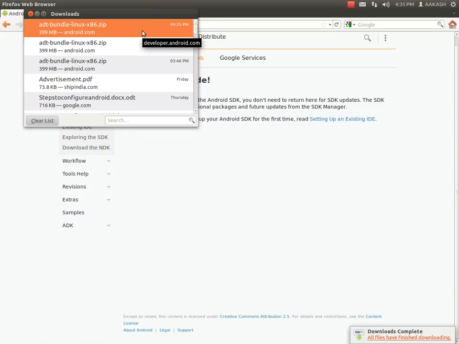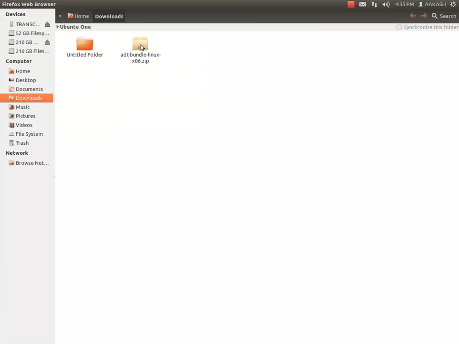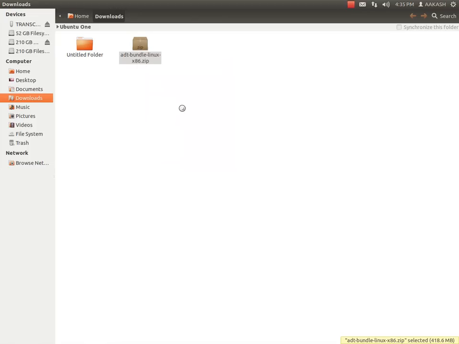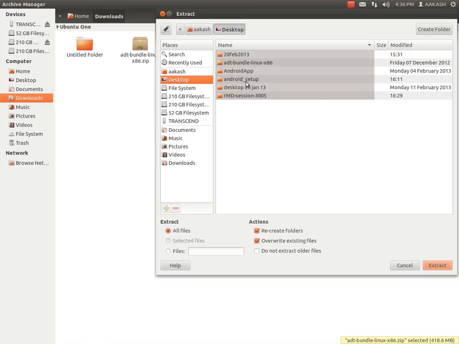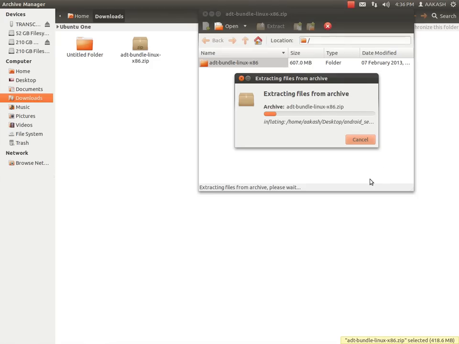Now my ADT bundle is downloaded. Click on this. You will get the ADT bundle Linux here in the downloaded folder. In the download folder, extract this folder into anywhere in your system. I am extracting this into my desktop, inside the Android setup folder. It will take some seconds to extract.